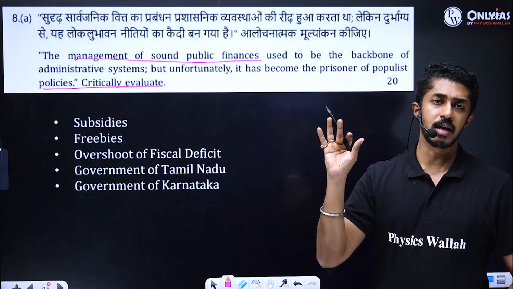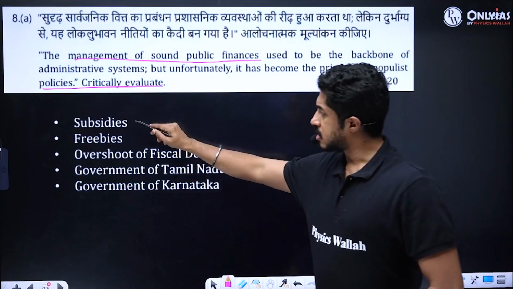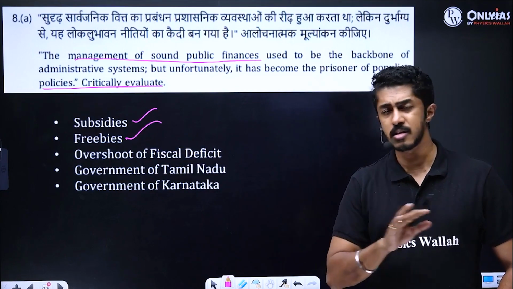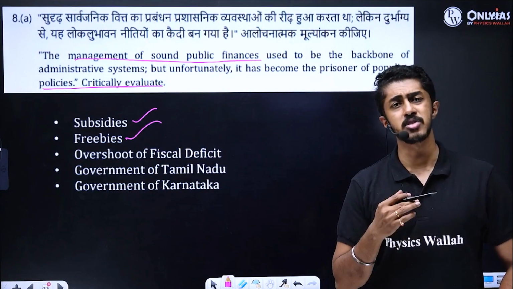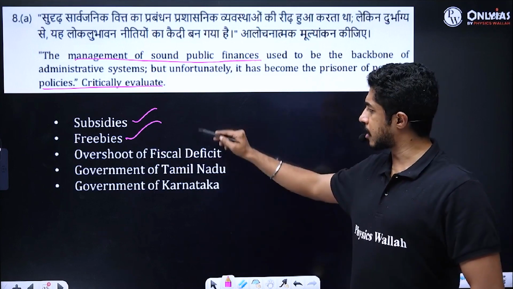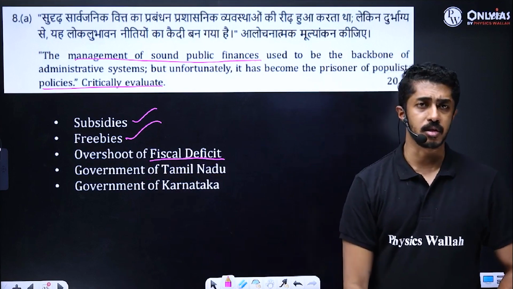So the first part of this answer is what? Yes, we agree with the statement. Why? The subsidies that are provided, the freebies that are provided. It's a clear indication that this is not prudent economics. It is almost unheard of in any other part of the world. And this will put a huge burden on what? The fiscal deficit of the state.